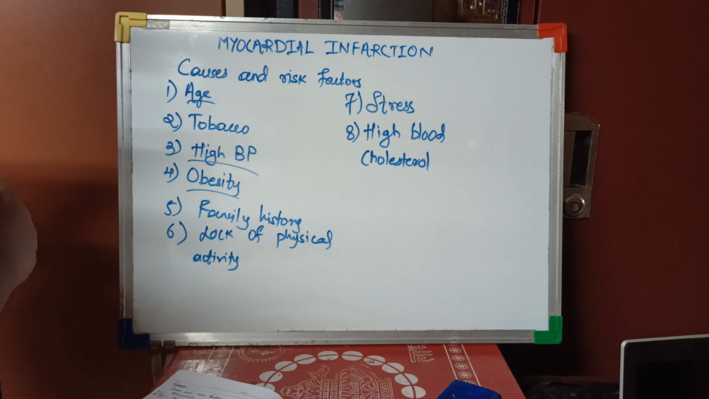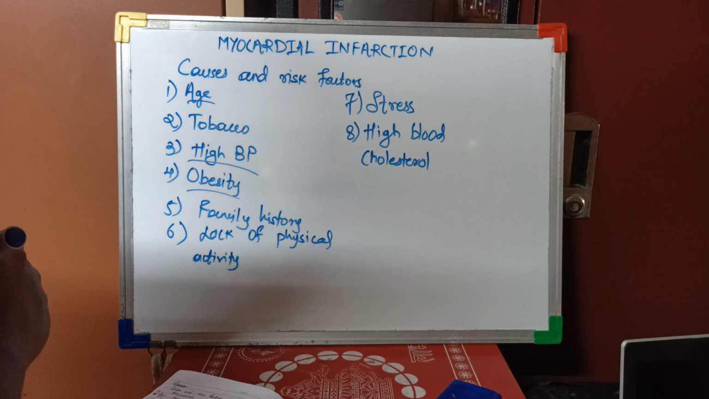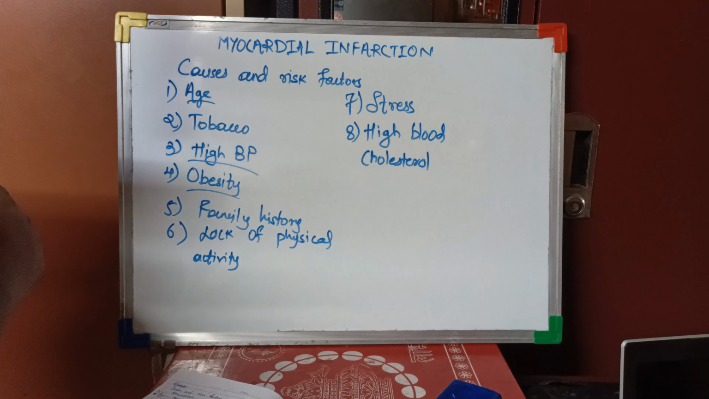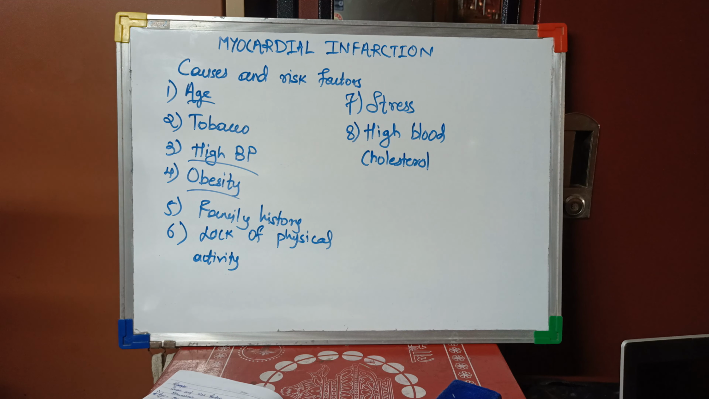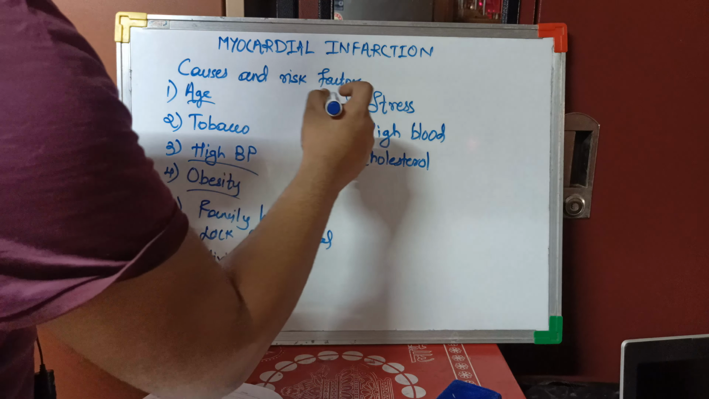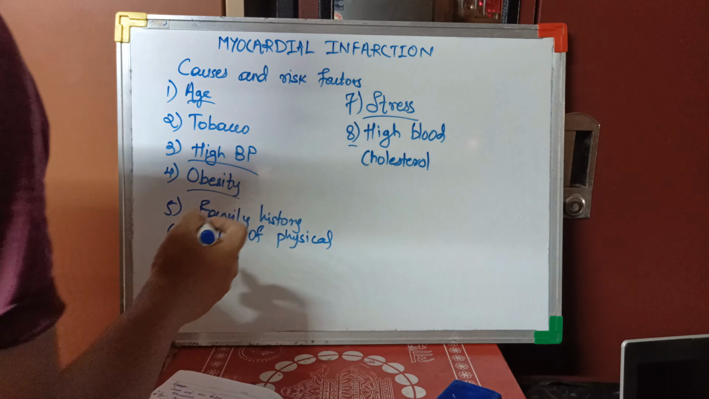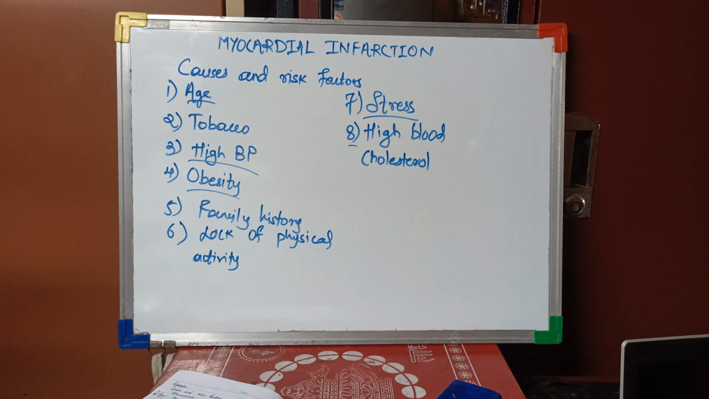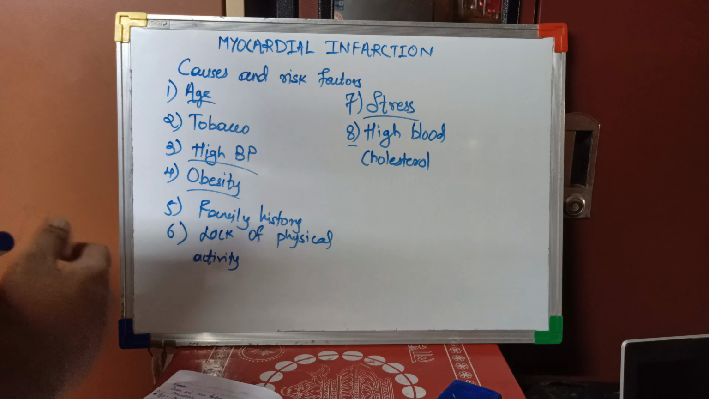If the family members have MI, there are chances for the person to get MI. Lack of physical activity is the sixth one. The seventh one is stress, and the eighth one is high blood cholesterol. If there is more cholesterol in our blood, the person can get myocardial infarction.